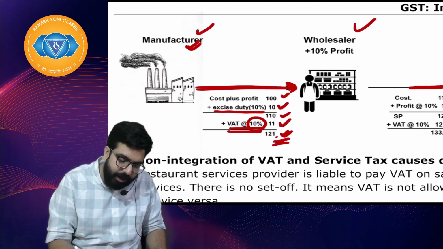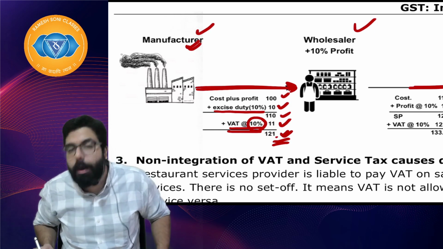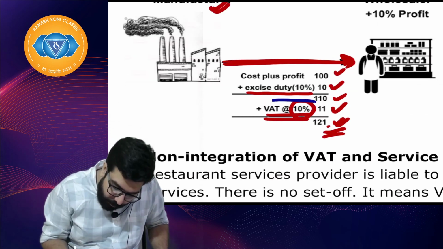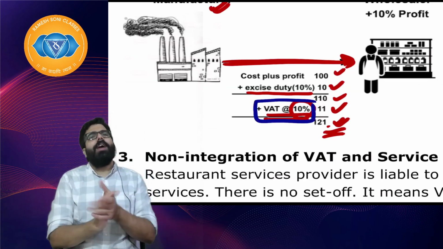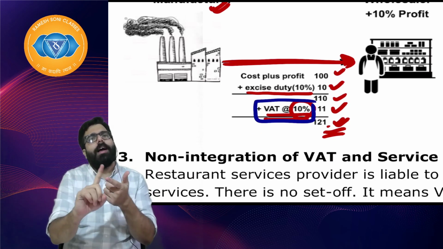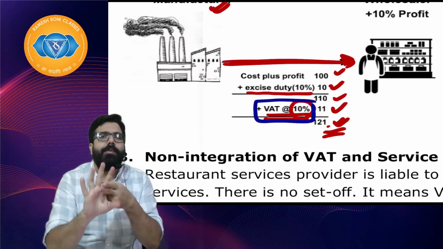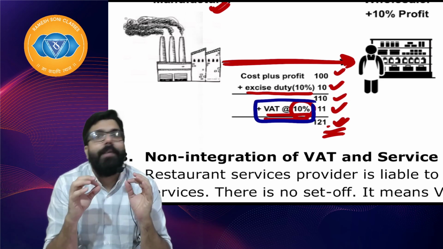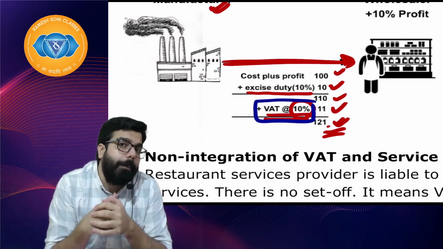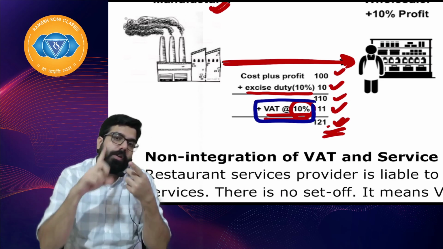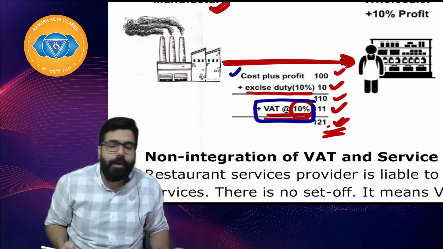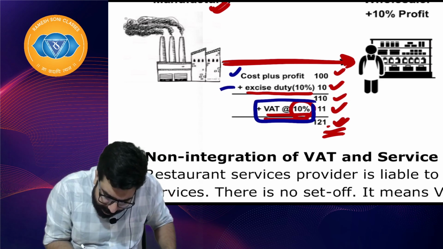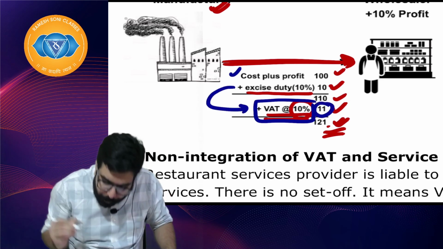Now, if you observe this clearly, everyone, VAT is to be charged on what? Value added tax. Tax has to be charged on the goods or services which are provided, right? Whenever you provide any goods or any services, VAT has to be charged. But here what happened? VAT is charged on the goods' value plus profit, but if you see, on the excise duty also, 1 rupee VAT is charged.